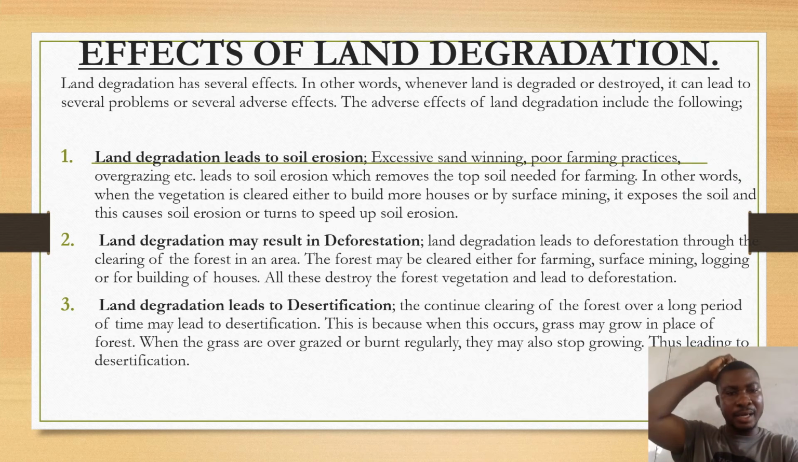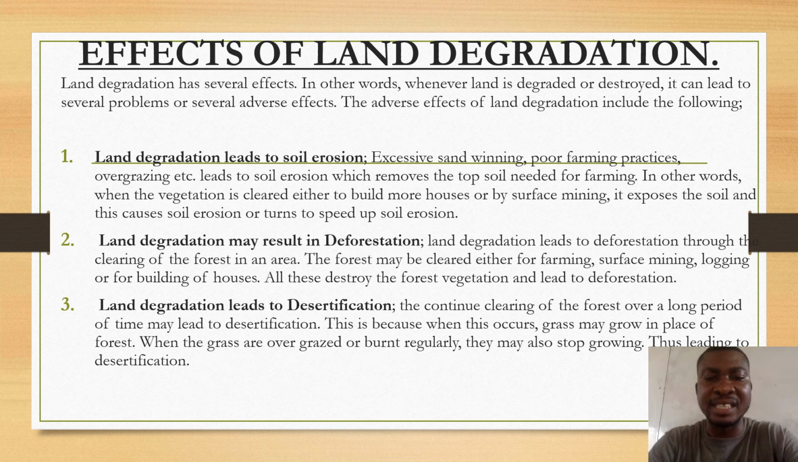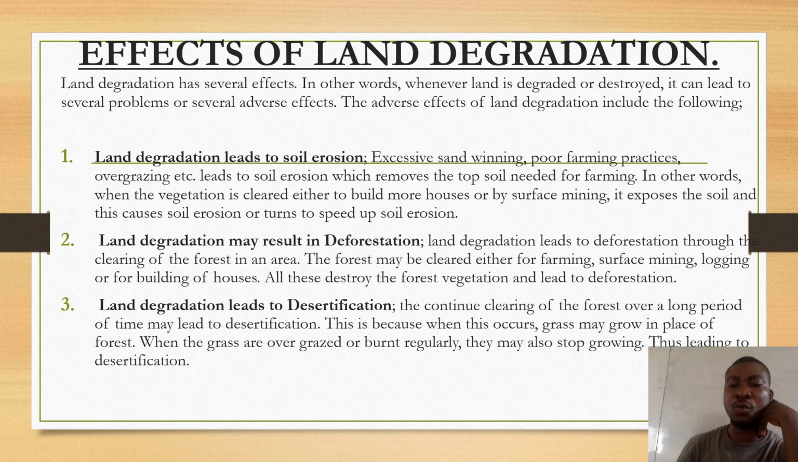Third, land degradation leads to desertification. What then is desertification? The continuous clearing of the forest over a long period of time may lead to desertification. This is because when this occurs, grass may grow in place of forest.